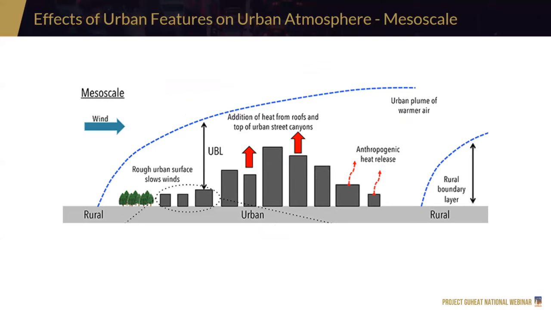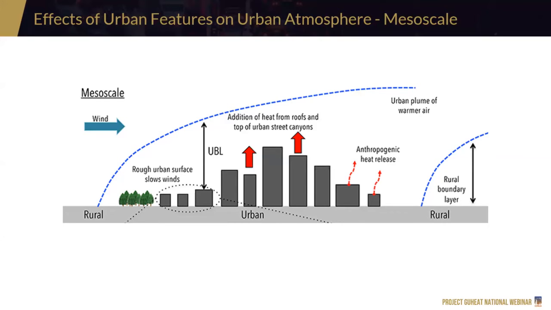And because of these building structures, there is what we call an increase in roughness length. The decrease in wind slows down wind, and it has an effect in terms of air temperature because of its dispersion. Another one is yung addition of heat from roofs, sa urban canyon, and then the anthropogenic heat release sa mga AC systems natin or cooling systems.